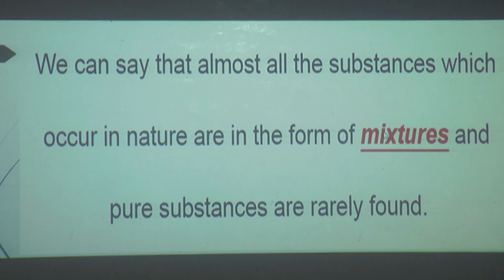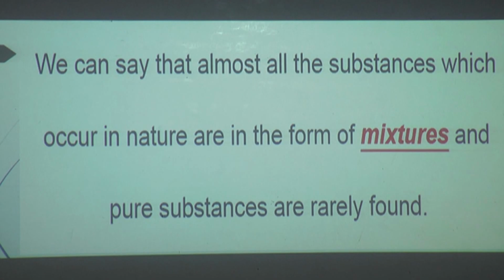Mixtures are nothing but a quantity which has different amounts of substances. From those we have to take the useful substance and use it. So we need to separate them, and the substances which are pure are found in nature very rarely.